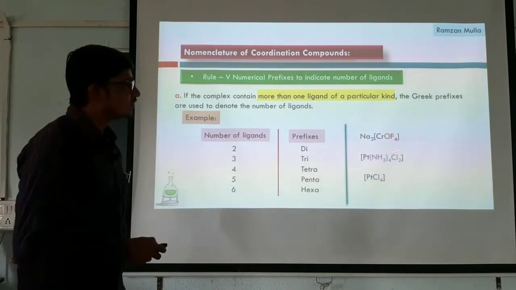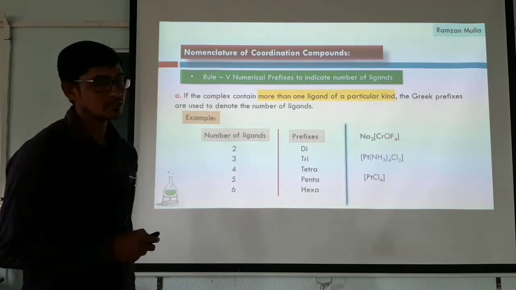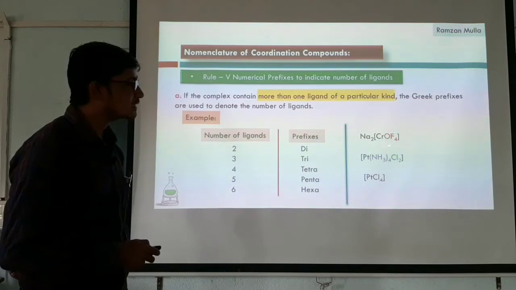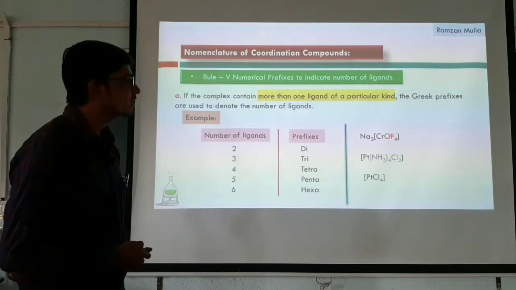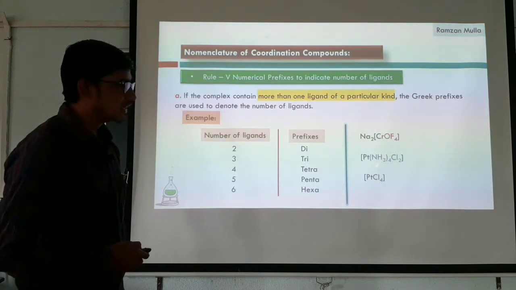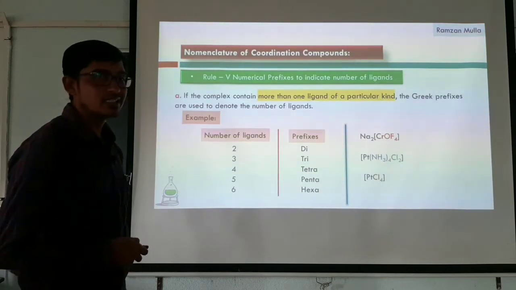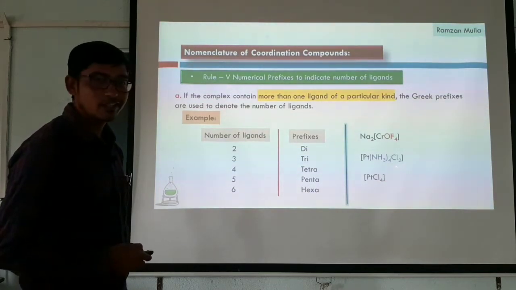In the first complex, this chromium complex has 1 oxygen atom and 4 fluoride ligands. While writing the name of this complex, we have to use tetra with the ligand fluoride. Similarly, in the second complex, we have 4 ammine ligands and 2 chloride ligands. So the name of this complex is tetraammine dichlorido. Why tetraammine? Because there are 4 ammine ligands, so we use the prefix tetra for the number 4. And there are 2 chloride, so we use the prefix di for dichlorido.